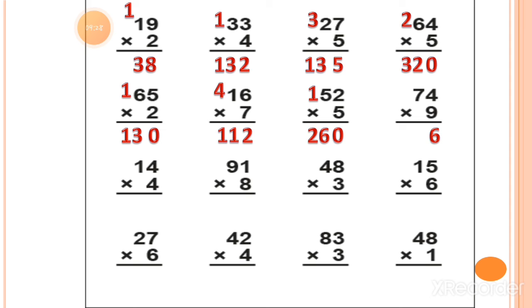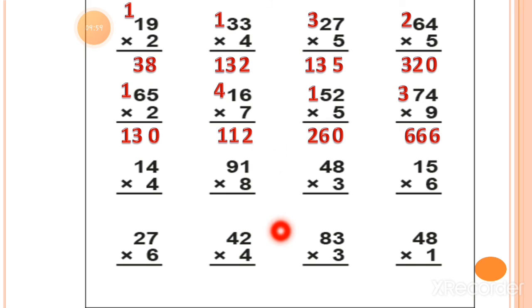So you can write down 6 under the ones column and you can write down 3 as a carry forwarded number at the tens column. Then 7 9s are is equal to 63 plus 3 is equal to 66. So the final answer is 666. Now this 2 row I just solved for you.